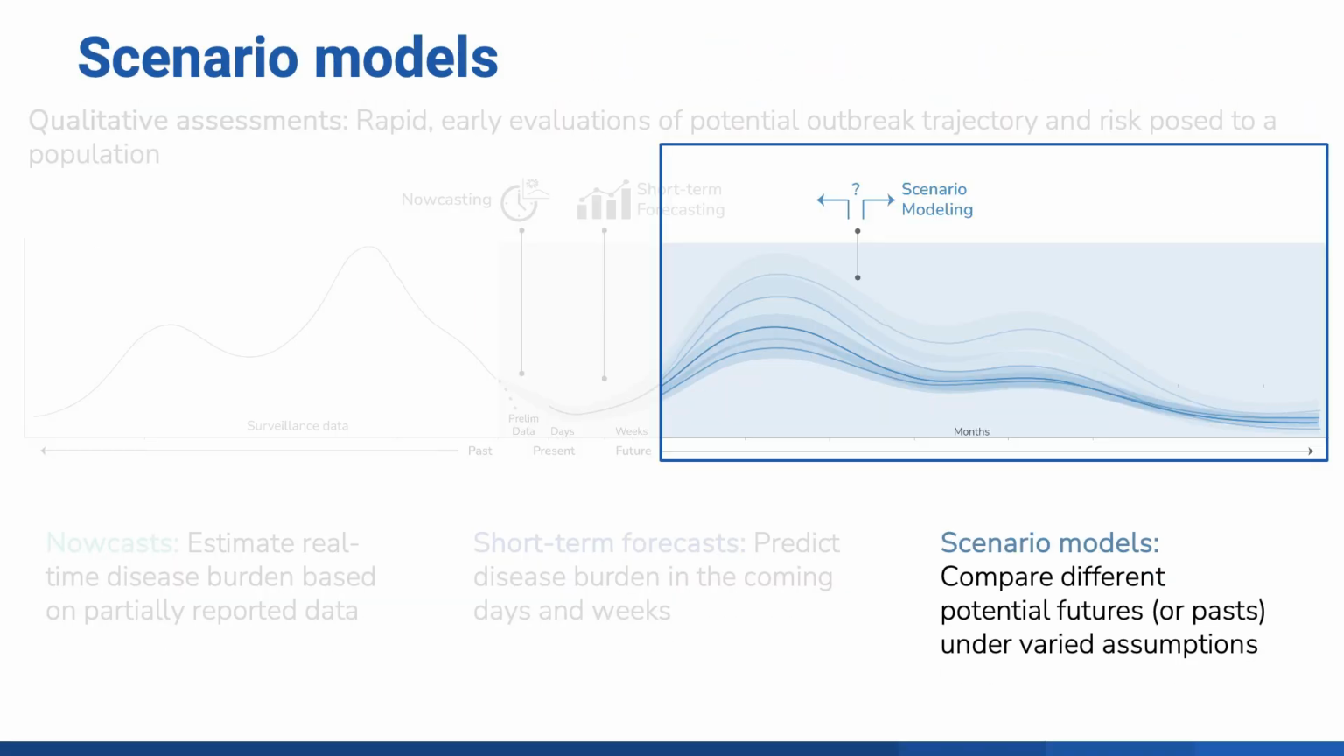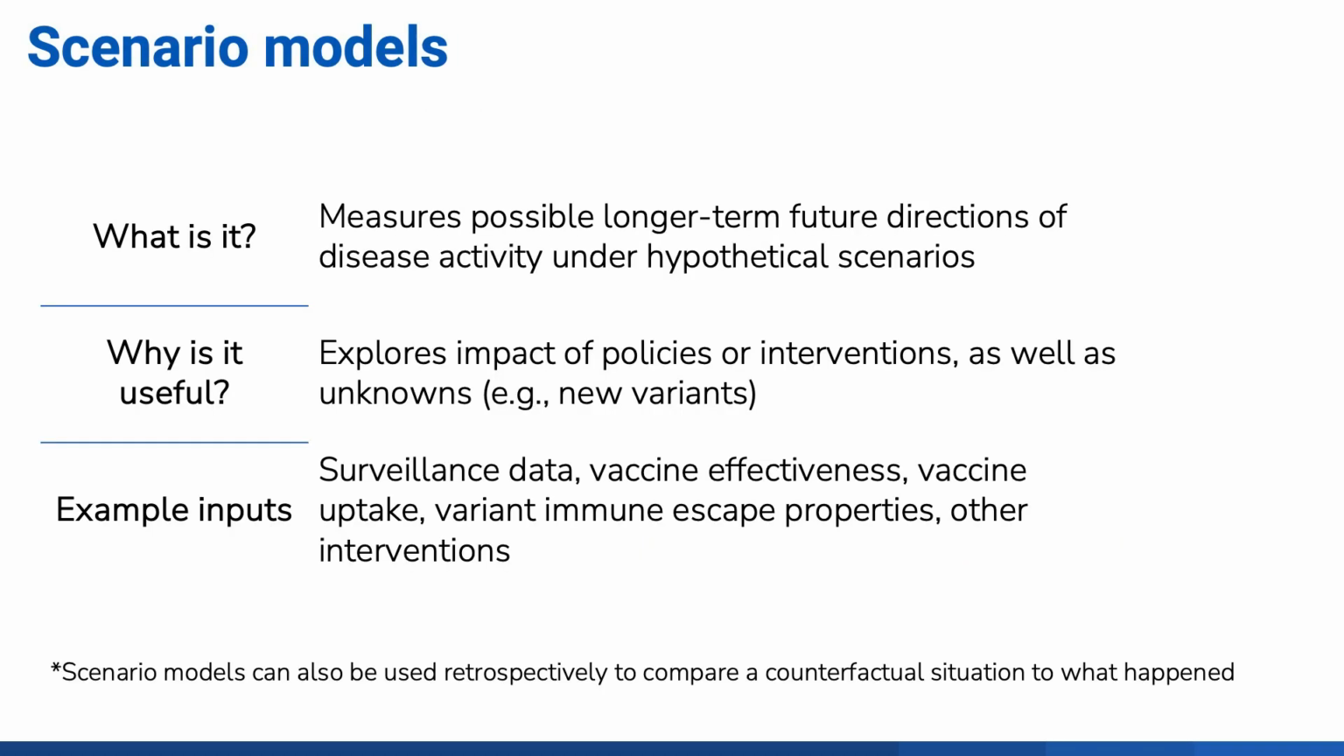In comparison to short-term forecasting, which focuses on projections over days and weeks, scenario modeling can be useful on longer time horizons, including months into the future or even the past. Scenario models compare different potential futures or pasts, illustrated here as different lines representing separate models, each with different assumptions. Scenario modeling explores possibilities into future months and can estimate longer-term disease burden under hypothetical scenarios.